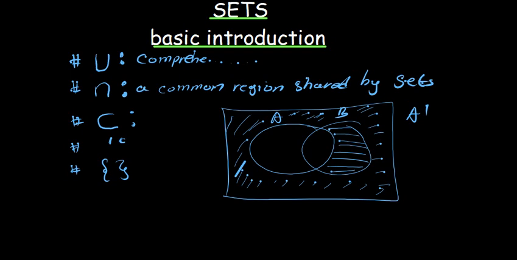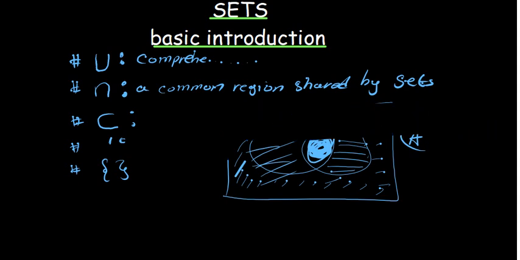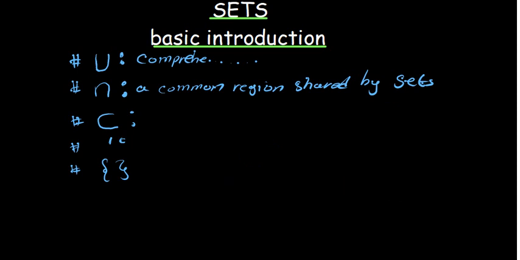Sometimes you're not just going to be given A alone. Maybe they might say A intersecting B in brackets, then complement. It means look for A intersecting B, which is this part in the middle here, then complement that, meaning get whatever is outside this intersection. That is what that statement would mean, because it's not every time you're only given a single set to find the complement. Then we have the empty set. Empty what?